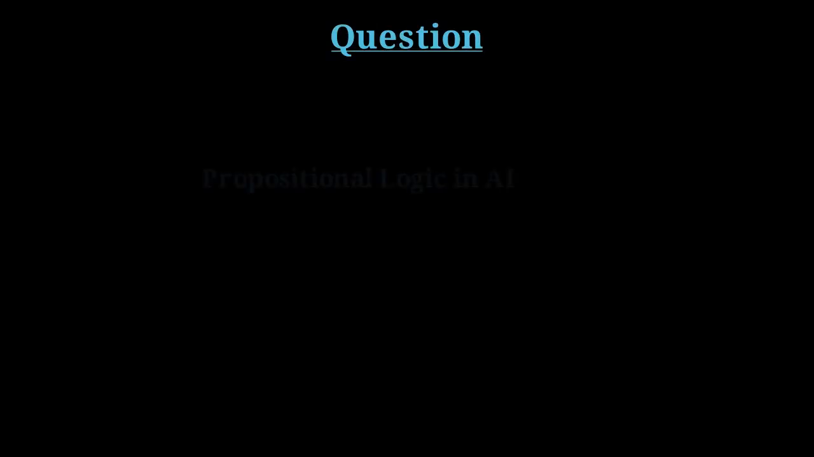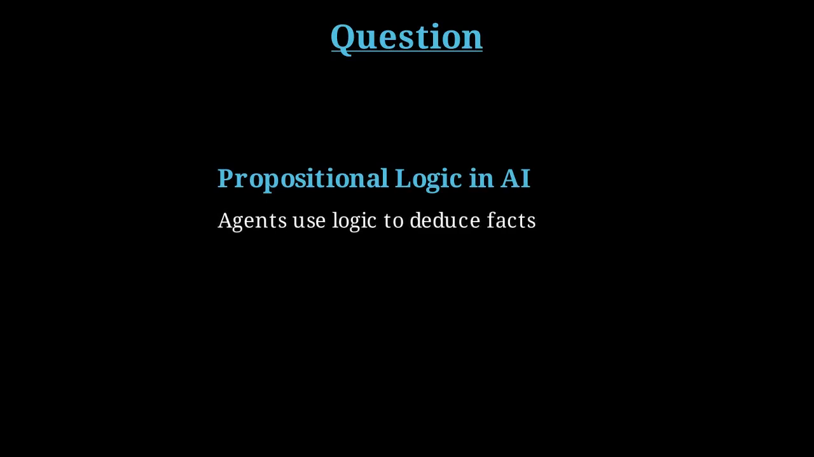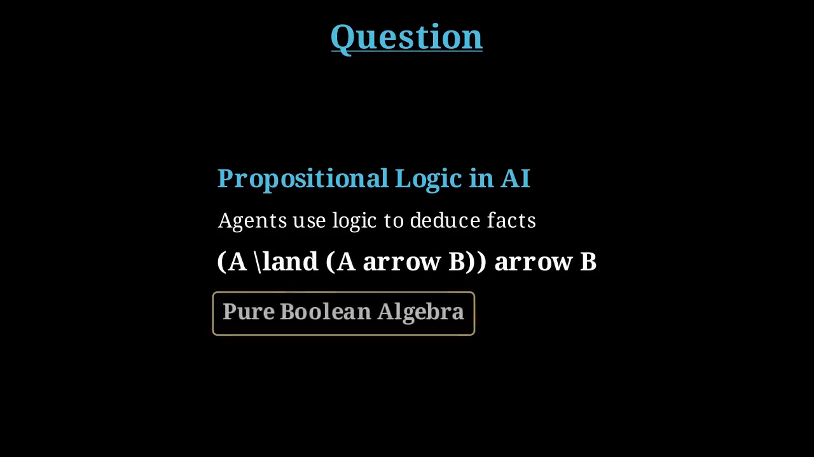Imagine an AI agent exploring a dangerous world. To survive, it must reason. The foundation of this reasoning is often propositional logic, a system of pure Boolean algebra, where facts are strictly either true or false. We give the agent rules like if A implies B and A is true, then B is true. It's mathematically rigorous, giving our agent the power of absolute deduction.